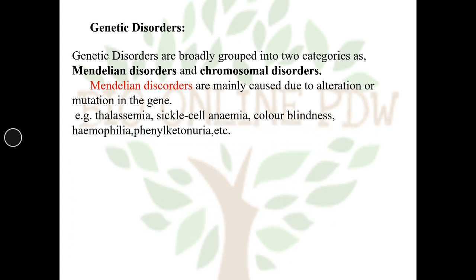For example, thalassemia, sickle cell anemia, color blindness, hemophilia, phenylketonuria. Out of these, students, we have studied the inheritance of sickle cell anemia, color blindness and hemophilia, and also phenylketonuria.